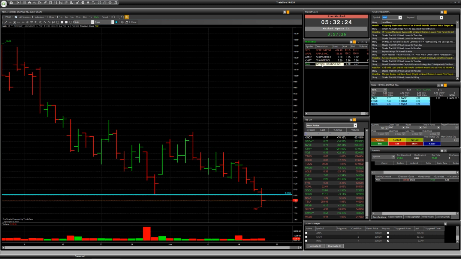Next one, company with ticker NWL. We can see the same situation as the previous one, a breakdown with consolidation below level 8.02. So if today this company starts trading at a price of, for example, 7.90, it will be, in my opinion, a good idea for a short deal, with stop loss above this level, for example, at a price of